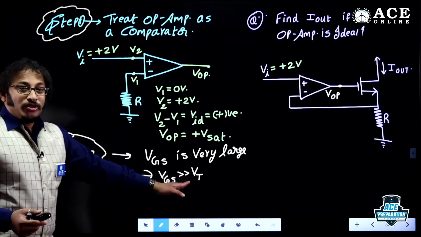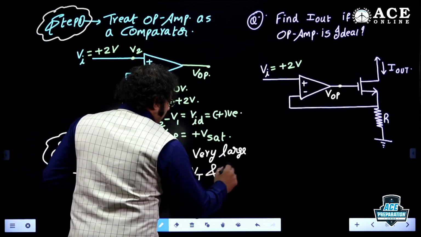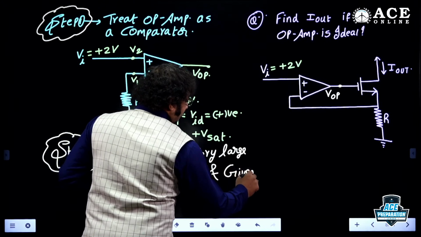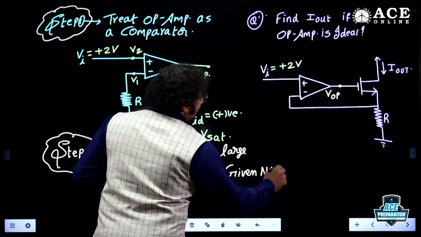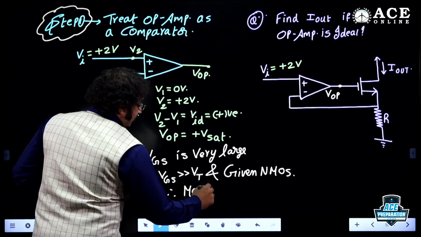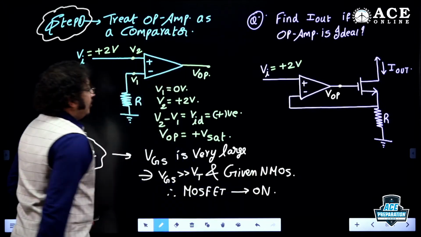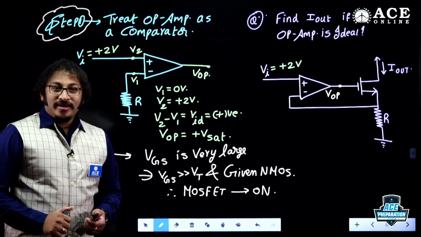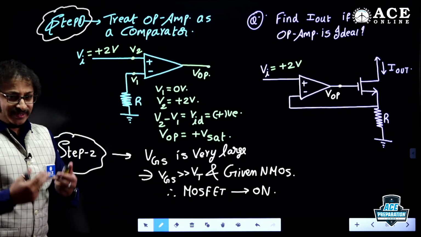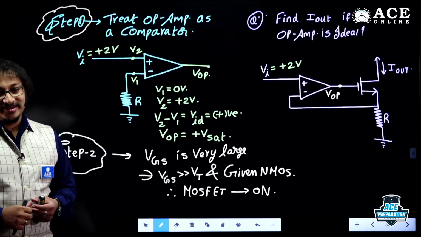Now it must be threshold voltage. So VGS is far greater than threshold voltage, and NMOS is given. What is given, students? NMOS. Therefore, I am happy to say MOSFET is on. That's brilliant. So I got the status. The second step is finding the status. Status is very important.